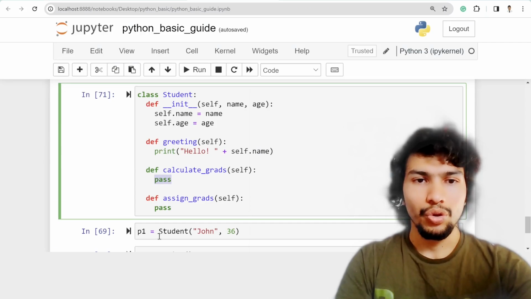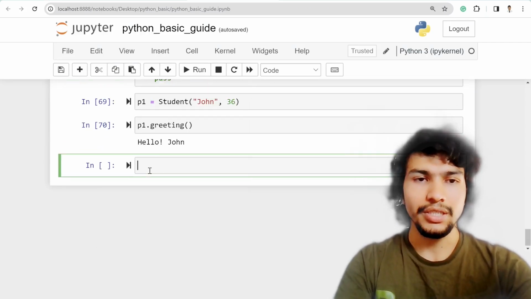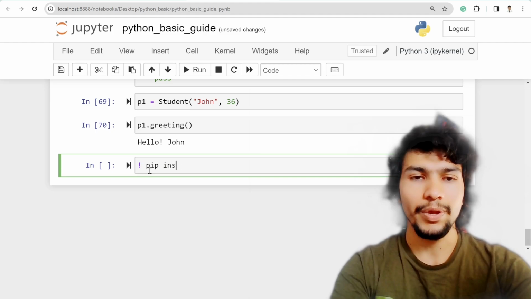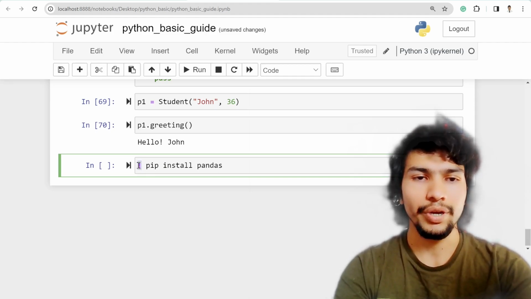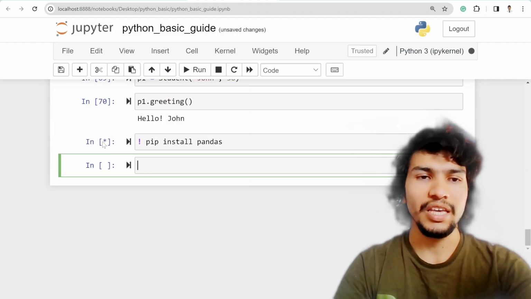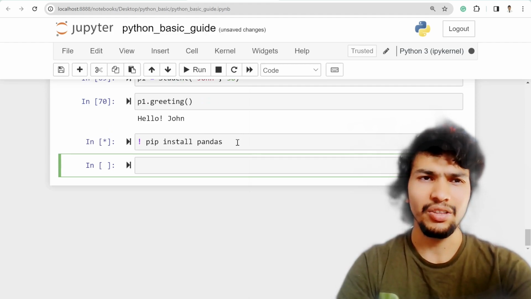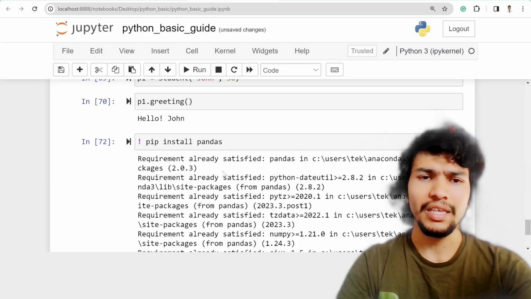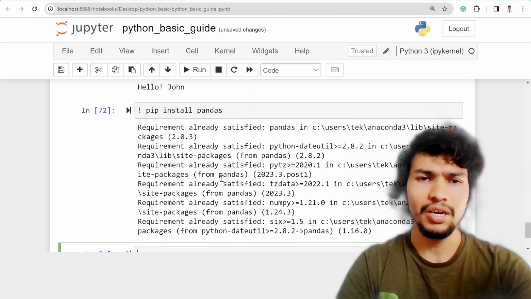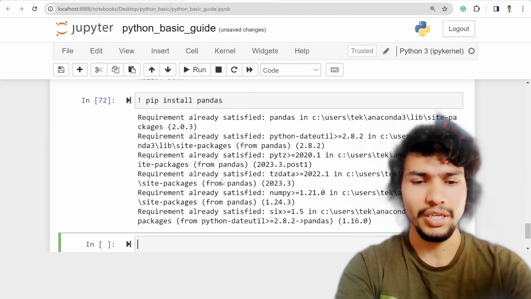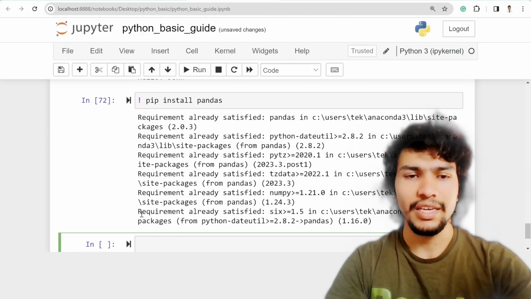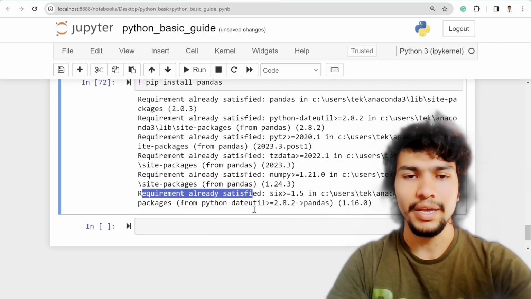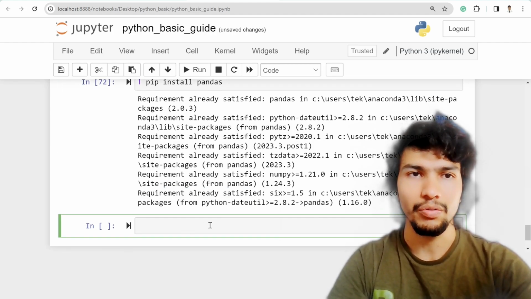Okay, so in order to install the library, of course you can do pip install pandas, and don't forget to add this symbol at the beginning. And if you see this asterisk, that means the cell is currently running. And of course I think in Jupyter notebook, pandas is automatically installed, so you don't need to install it separately. That's why it's saying requirement already satisfied, and then you can get started working with pandas.